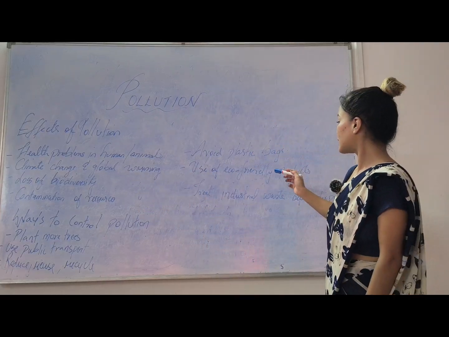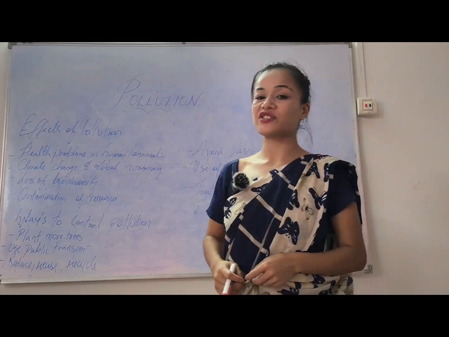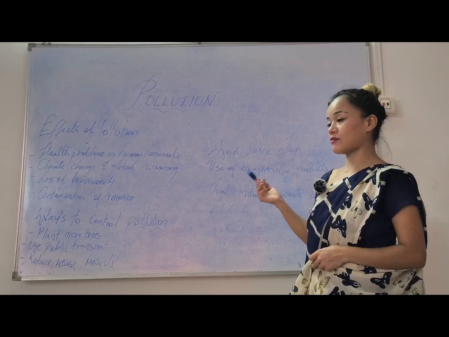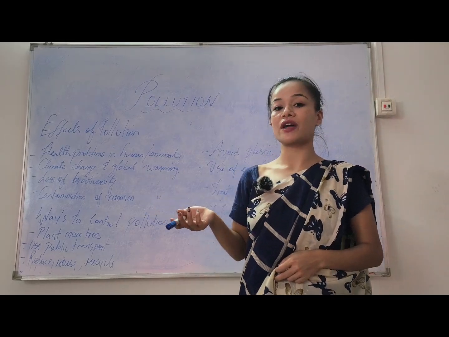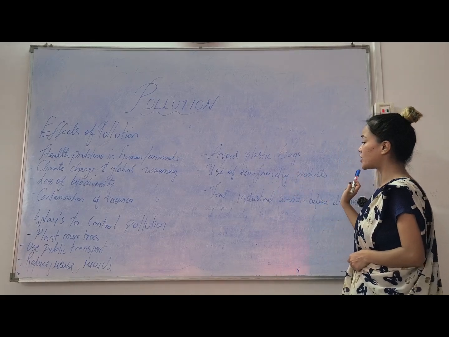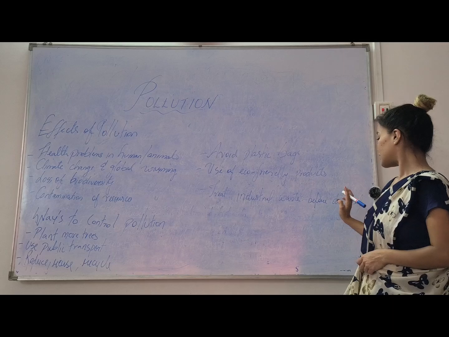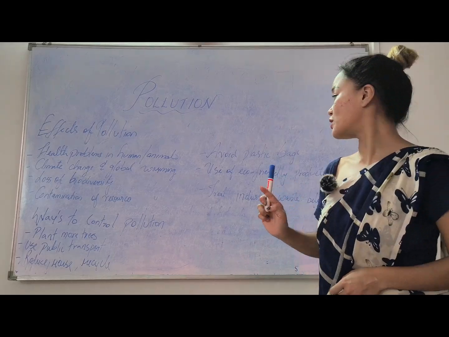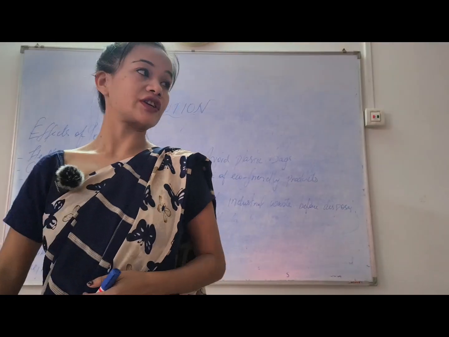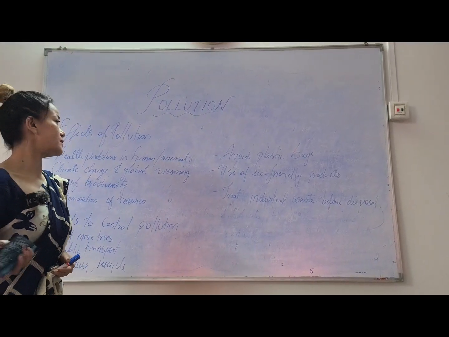Then use of eco-friendly products, anything that is natural, any product made out of natural resources, that we can use. Use of eco-friendly products. Then we treat industrial waste before disposal. All this industrial waste should be treated properly, and we have to make sure that it doesn't affect the air, water and soil.